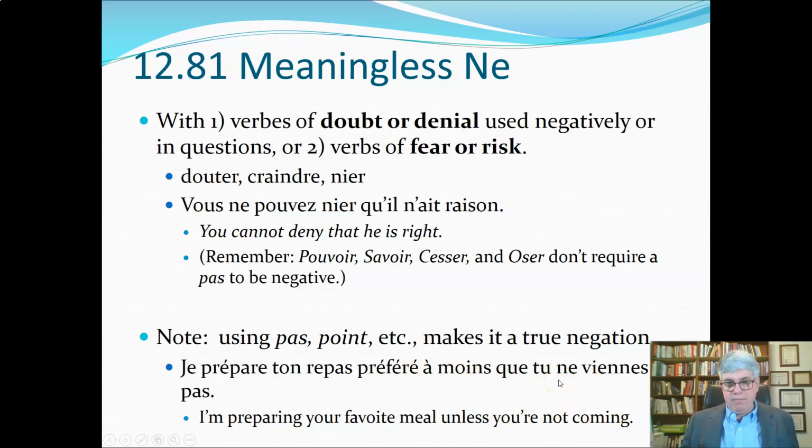I'm preparing your favorite meal unless you're not coming. That way you would have it, it's got the ne and pas, so it's a true negative. And just sounding that out, that unless you're not coming is kind of awkward in English, because unless does have a negative sense to it already.